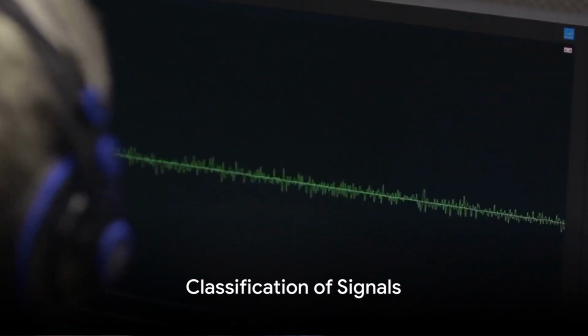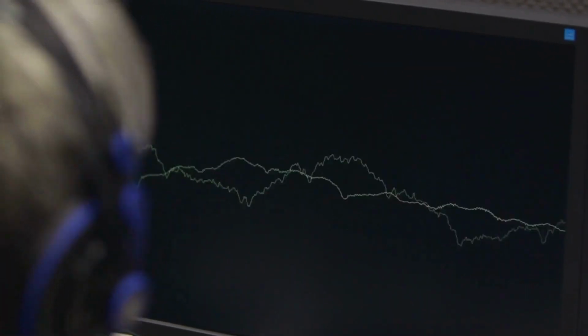Ever pondered the intriguing question of how different signals are classified? Well, today we unravel this mystery. We'll delve into how each signal is categorized according to its dimensionality, channels, time, and amplitude.